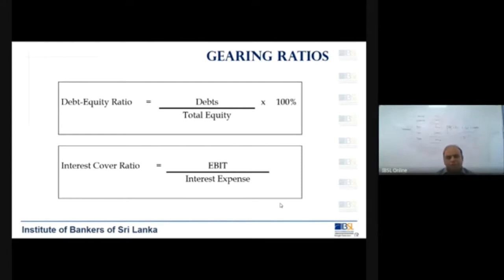So what do you mean by that? With the profit that you have earned this year, you can pay about 5 times the interest expense that you have already paid in the coming years. That is what the relationship is. So you have to be very careful when you are calculating these ratios and interpreting them. Okay?